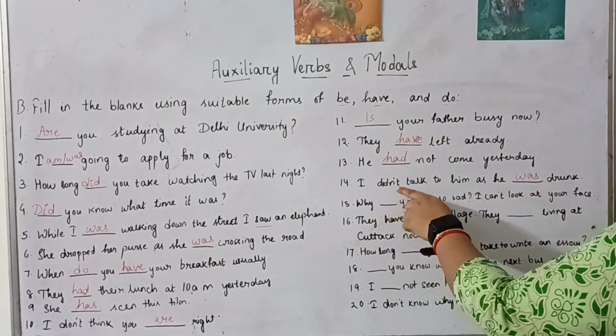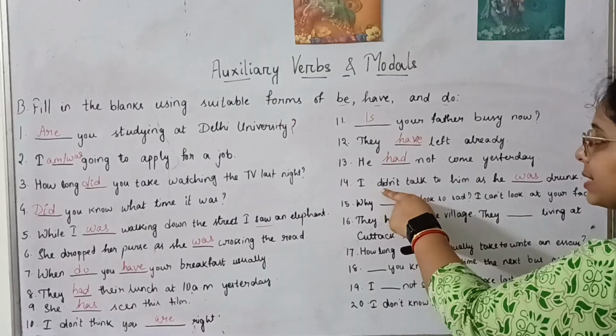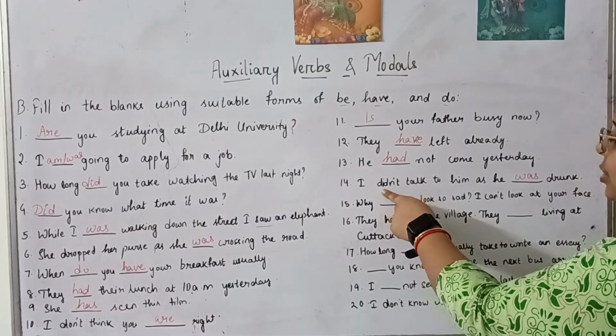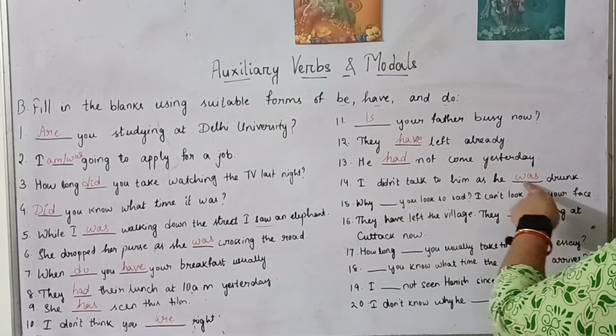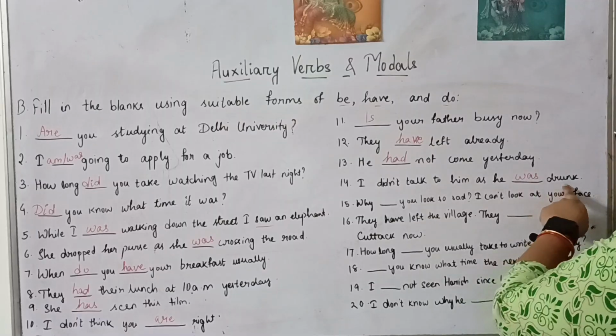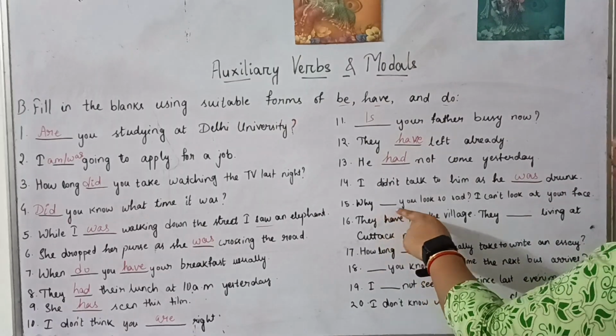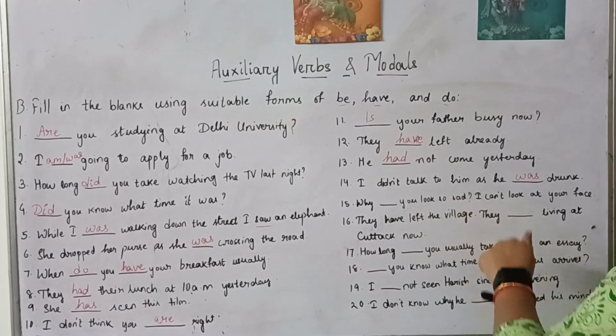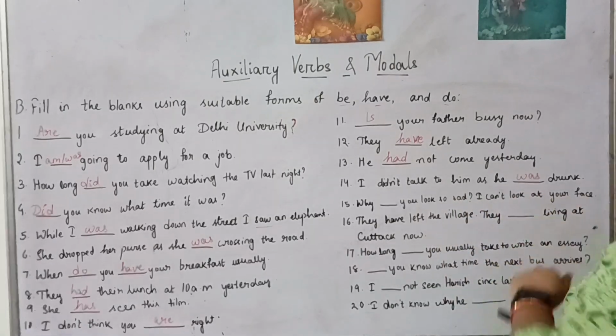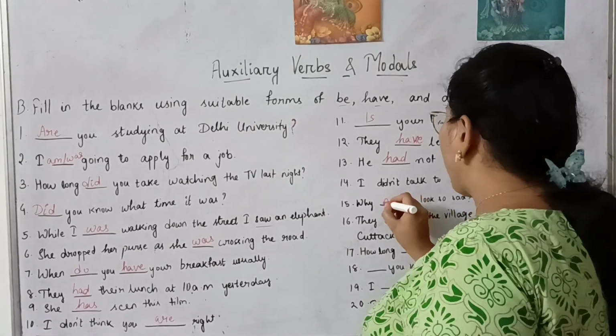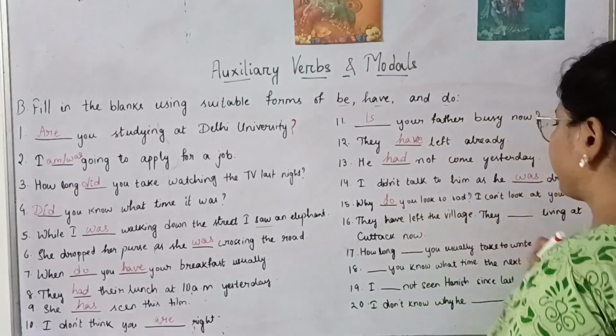So here, I didn't talk. Here did is one more auxiliary verb used here. Here also it is acting as the auxiliary verb. Here talk is the main verb. Drunk is the main verb. Clear? Next, why do you look so sad? I can't look at your face. Why do you look so sad?